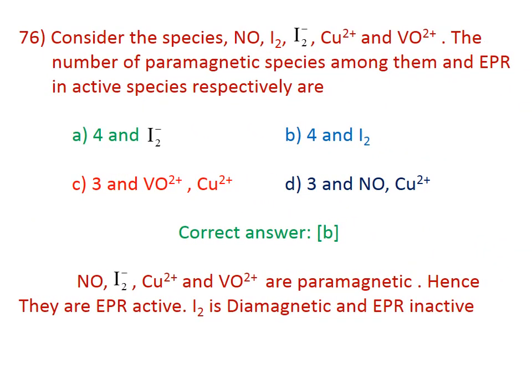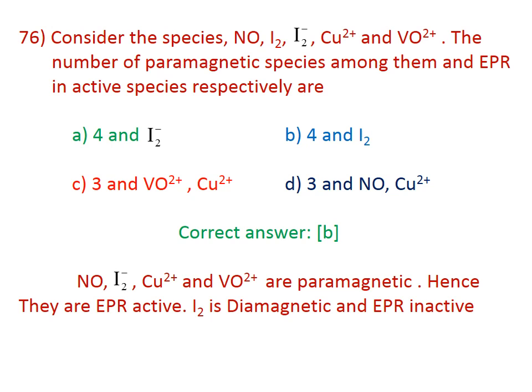76. Consider the species NO, I2, I2 minus, Cu2 plus and VO2 plus. The number of paramagnetic species among them and the EPR inactive species respectively. Here the correct answer is B, 4 and I2. NO, I2 minus, Cu2 plus, VO2 plus are paramagnetic, with number 1 unpaired electron.